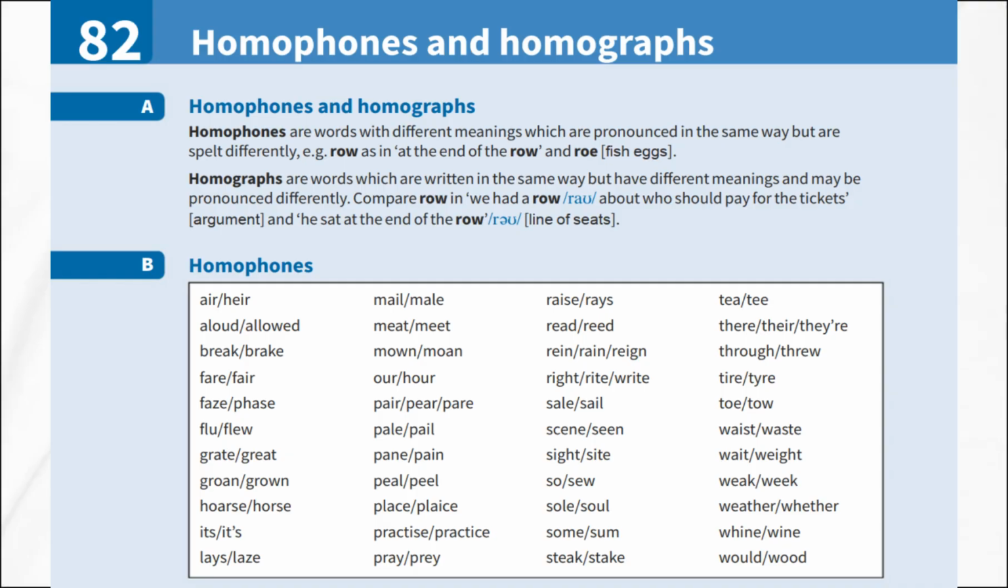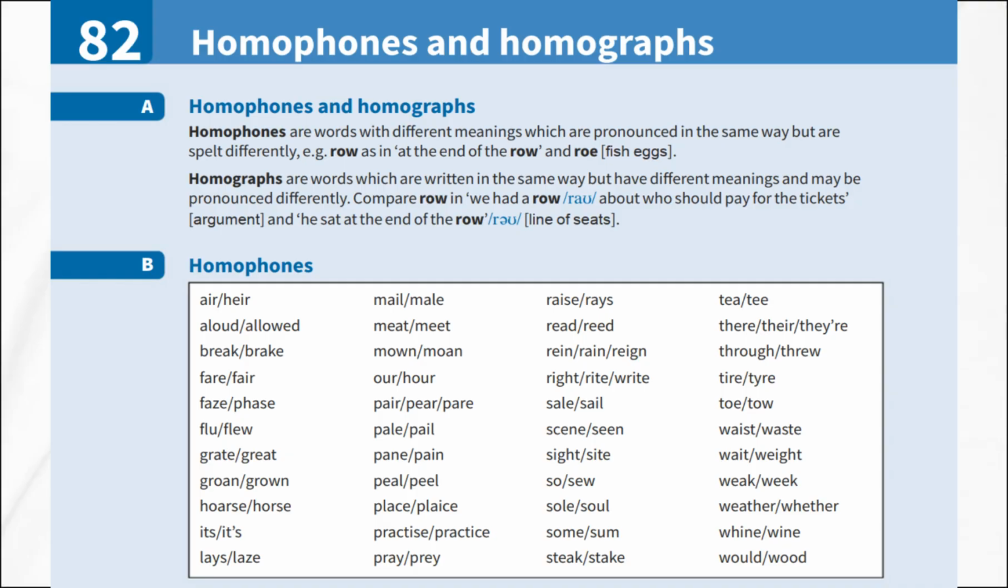Scene is a part of a play, and seen is past tense of see. Sight is vision, and site is a location. So means therefore, and sew means to stitch. Sole means only, and soul is the spirit. Some is an unspecified amount, and sum is a total. Steak is a piece of meat, and stake is a post or a bet. Through means from one side to the other, and threw is past tense of throw. Tire means to become tired, and tyre is a wheel cover.